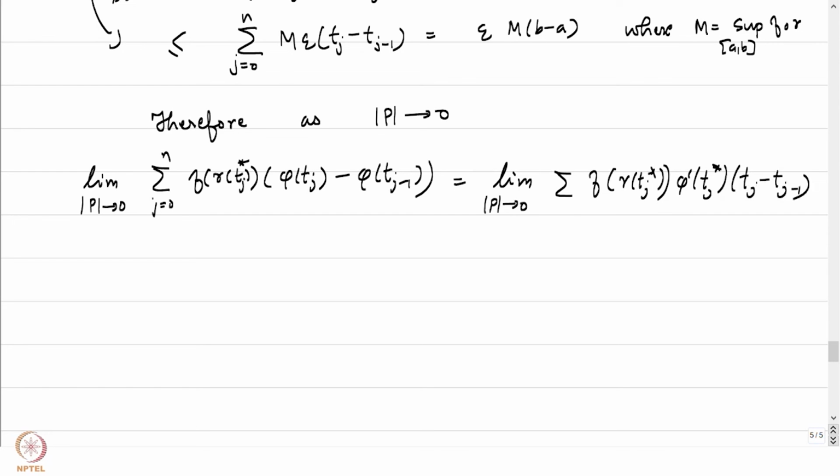And this is precisely the definition of the integral from a to b of f of gamma of t phi prime of t dt.